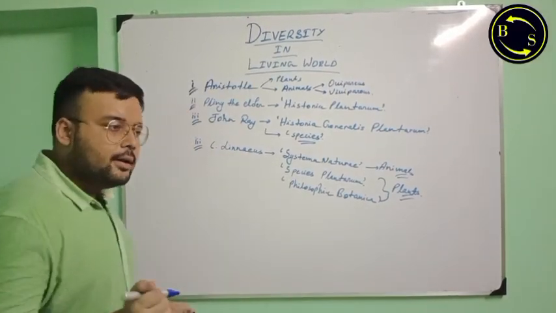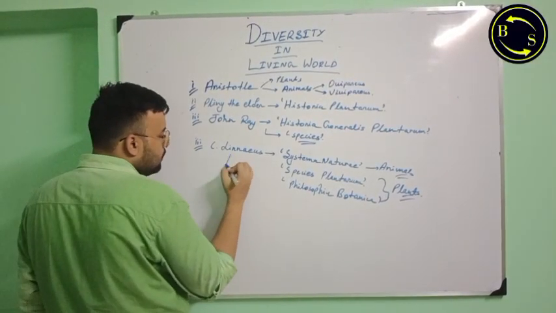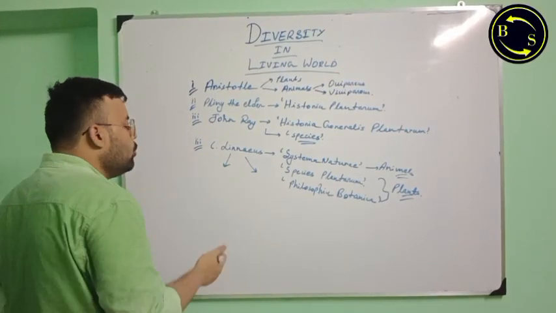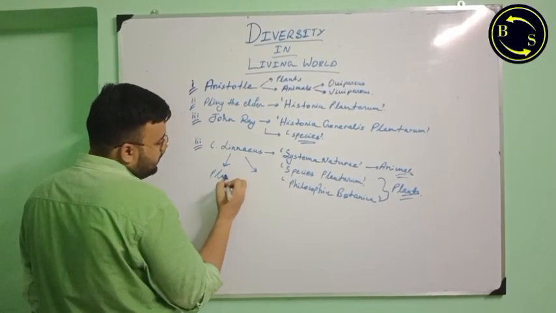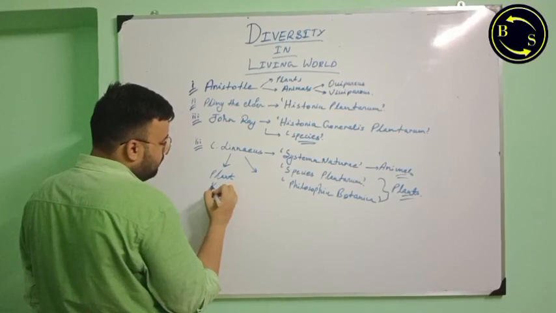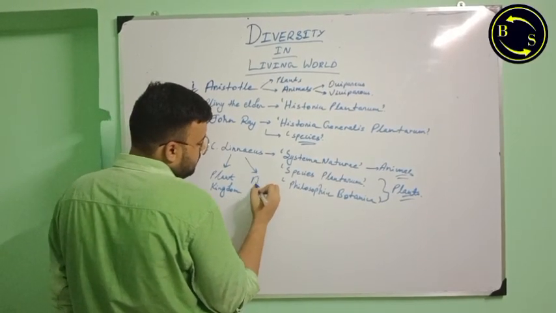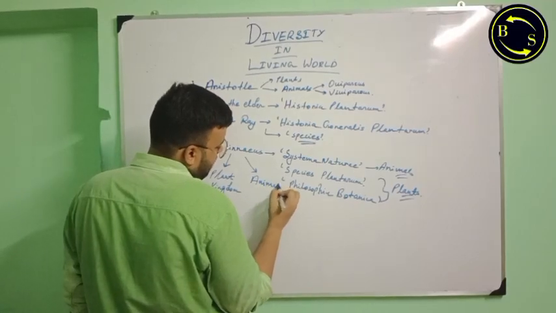Linnaeus also divided the living world into two parts. One is the plant kingdom and the other is the animal kingdom.